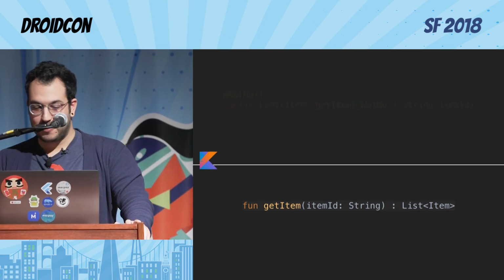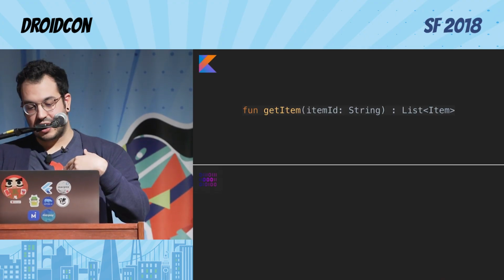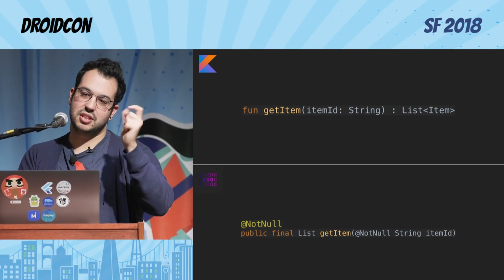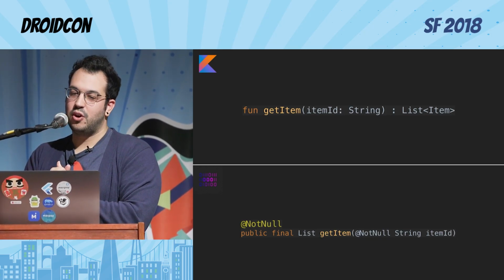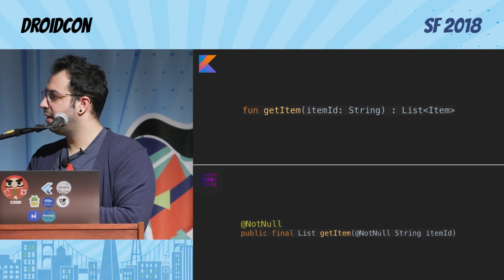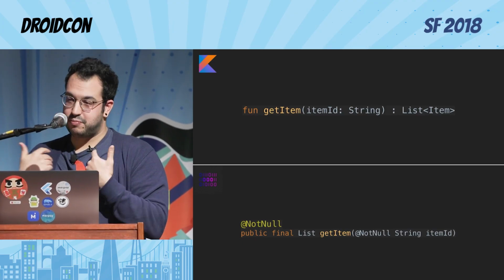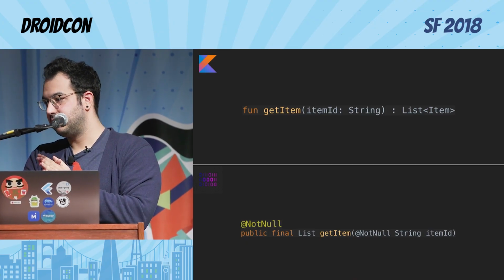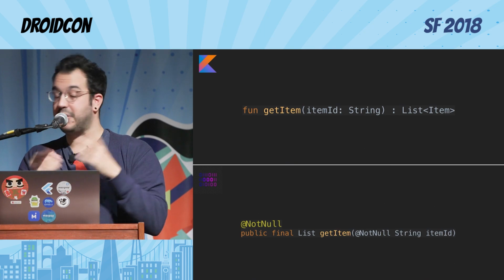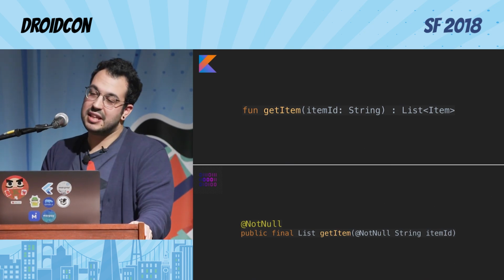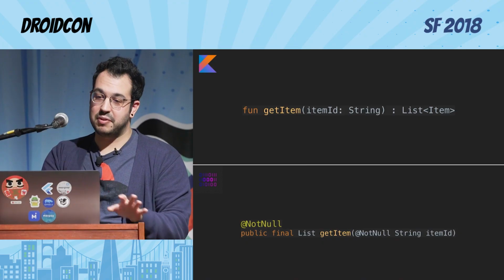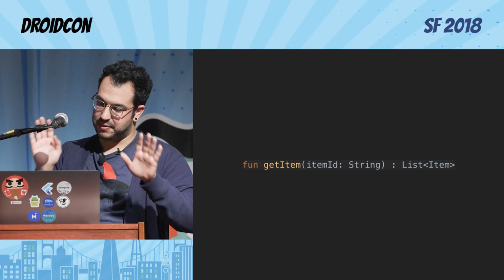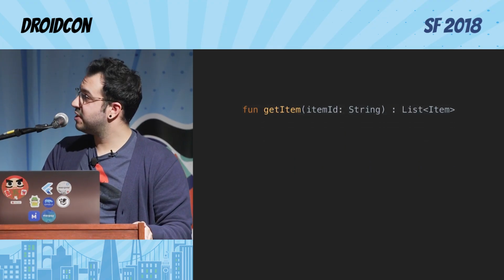Okay, anyway. And the wonderful thing is when you go to the Java code that decompiles from this, it's actually the same not null, but of course, they check the values before running the code of the function. And when you are doing interoperability between Java and Kotlin, Java doesn't ensure that, so you can always pass a null, but it's going to fail at runtime, so that's good. I at least know that we are going to fail fast. So that's why I was saying before, you should download the code and run it just in case, especially if you have Java and Kotlin code together. But this is just fantastic.